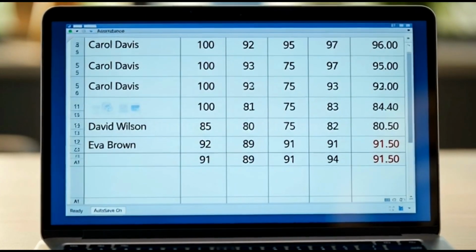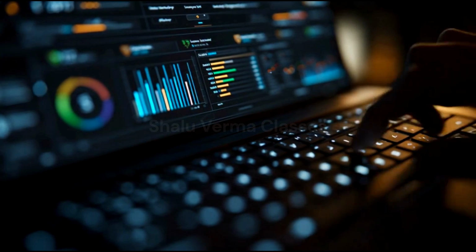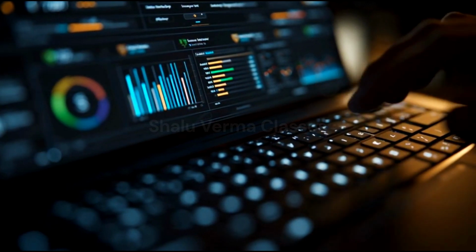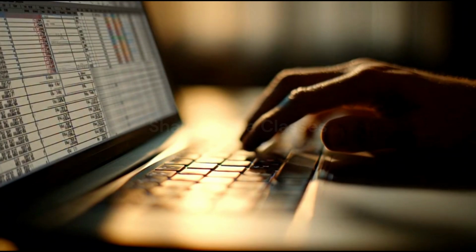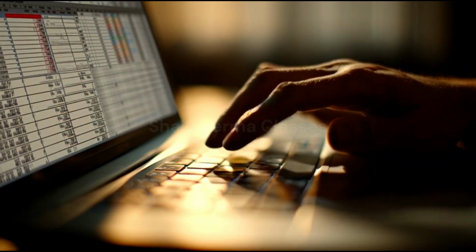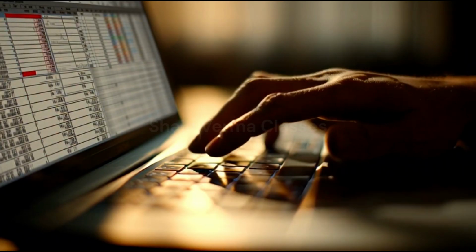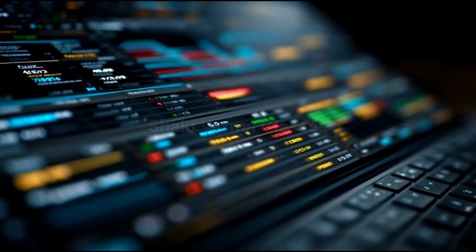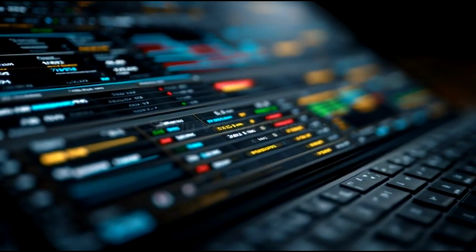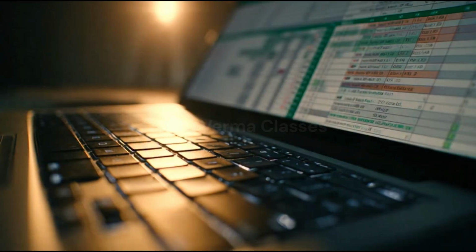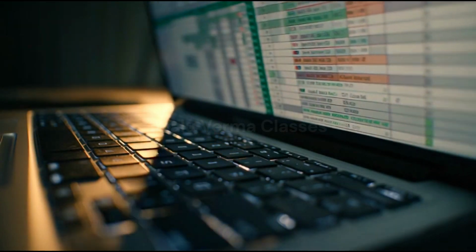Now another important point. When you apply this formula, you should always test the boundaries. Check what happens at the exact cutoff values. Check what happens at the lowest value. This ensures accuracy, because in real life, accuracy matters. Now imagine you're working in an office. Your manager needs a report in 10 minutes. You cannot afford manual mistakes.